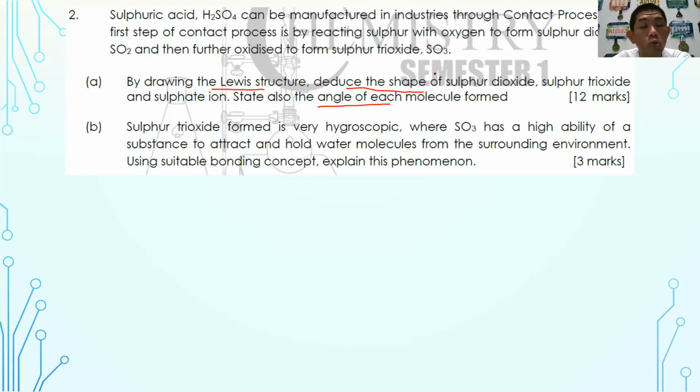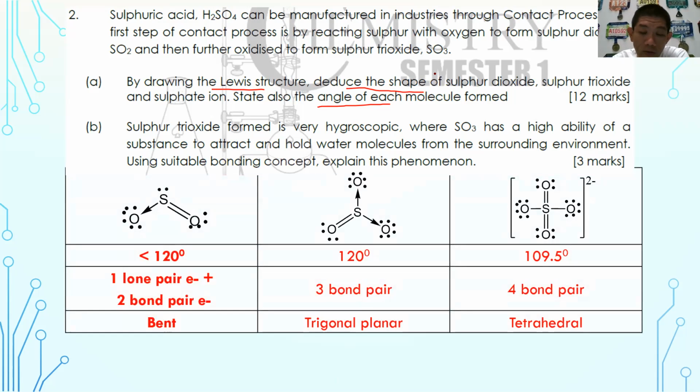So as I already told you, do not predict where the marks are located. So as a student, you should try your best to answer as fully as you can. So again, you can use the table form to represent your structure. Okay, so this is how SO2 looks like. Again, in the SO2 in here, try your best to draw a dative bond. There are actually quite a few ways of how to draw sulfur dioxide. Sulfur dioxide can also be represented in such a way due to the Kekule structure.